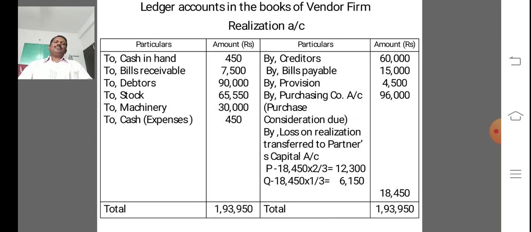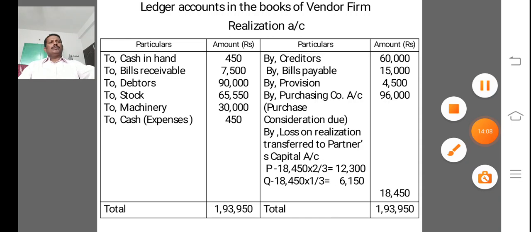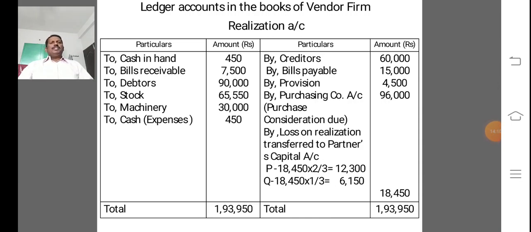So next we prepare ledger accounts in the books of the vendor firm. When there is a sale of a firm to a limited company, the following ledger accounts are opened in the books of the vendor firm for closing the books of accounts.